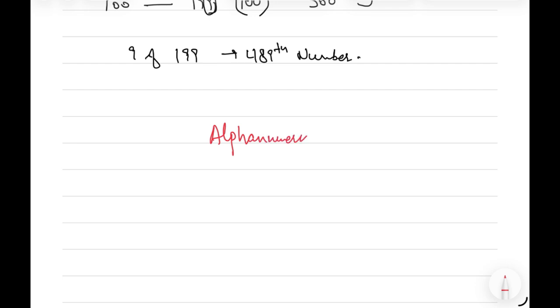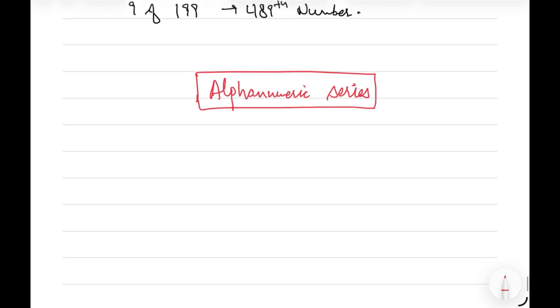The next type of question we can have is from the alphanumeric series. In such series, we have a combination of alphabets and numbers, and we have to find the pattern. Based on this type, in the 2021 examination we had a question.